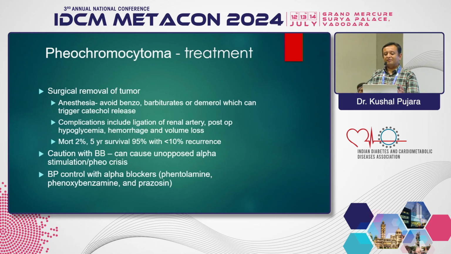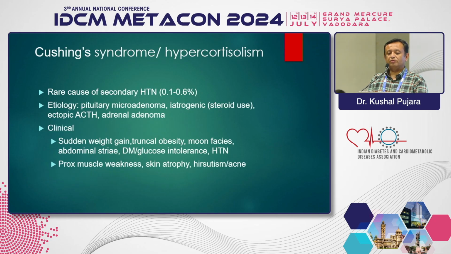Treatment is again the alpha blocker as the first choice. Don't give a beta blocker initially because it can cause a crisis, and many times we have to go for ligation of the renal artery in this group of patients.